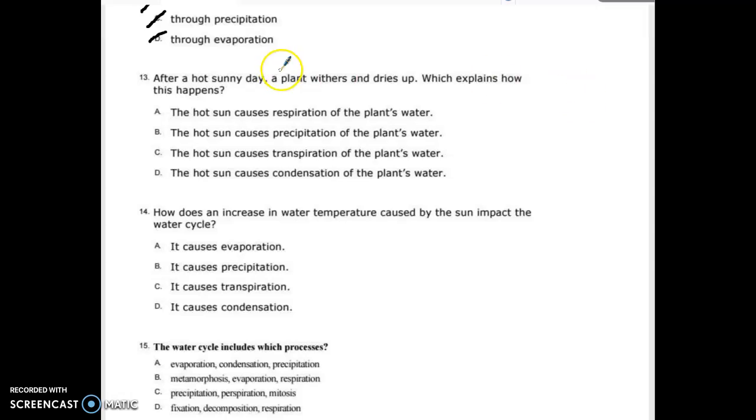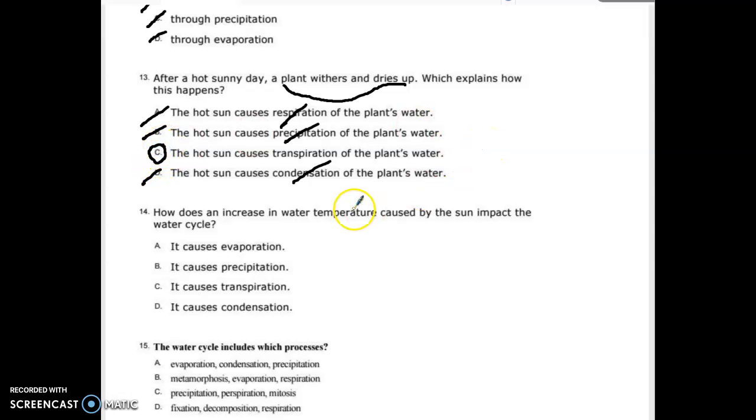After a hot sunny day, a plant withers and dries up. Man, my trackpad is toast. What explains how this happens? Now, we all know that when plants get hot, they go through this process. And if you listened in the question before, you heard this. Respiration is breathing. That is not the answer. Precipitation is water falling from the atmosphere. Condensation is cloud formation. And I know a lot of us in class always say transportation, but it's transpiration, which is like a plant losing water through its leaves.